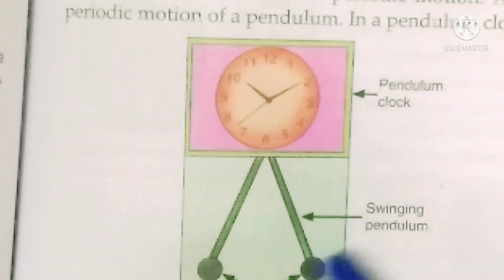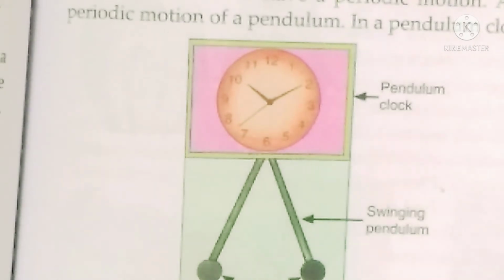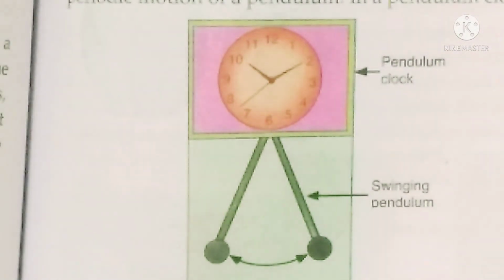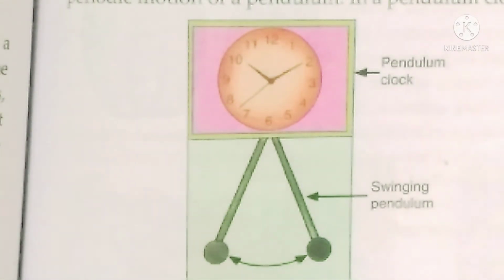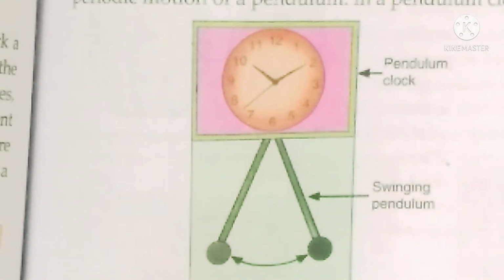Swinging, we call it swinging. Even when you swing in the swing, you go back, then you come forward. That is also periodic motion. So these are all examples of periodic motion.